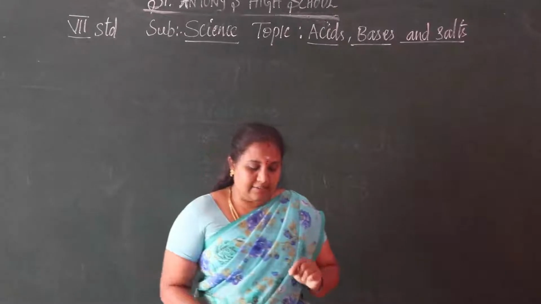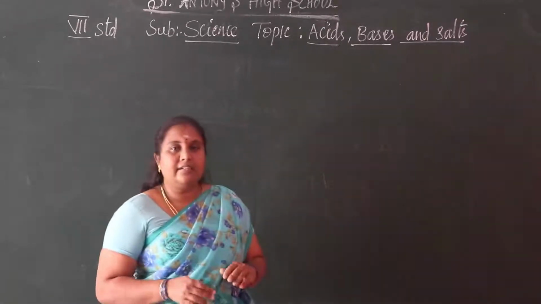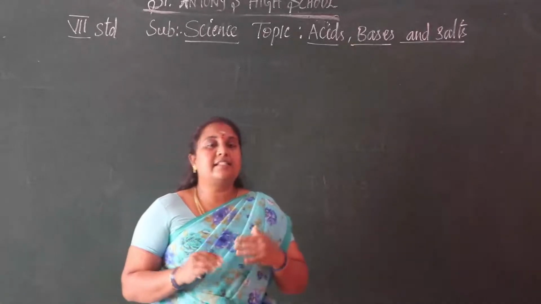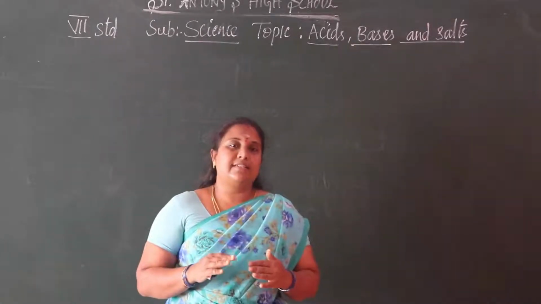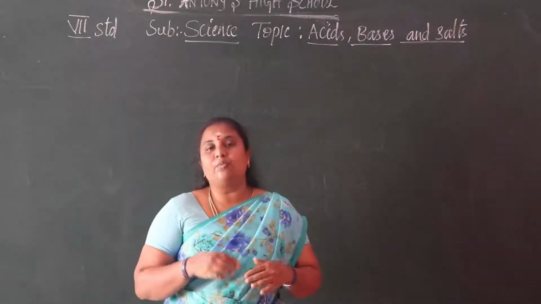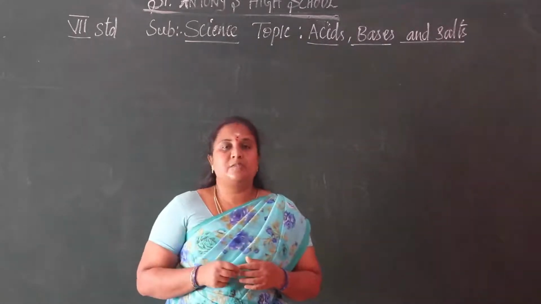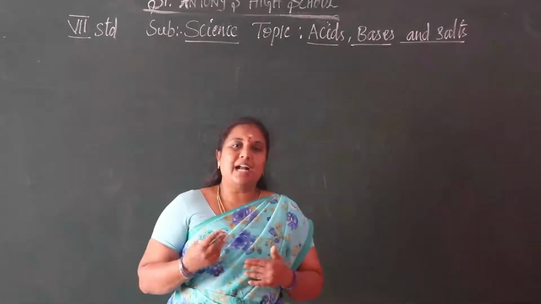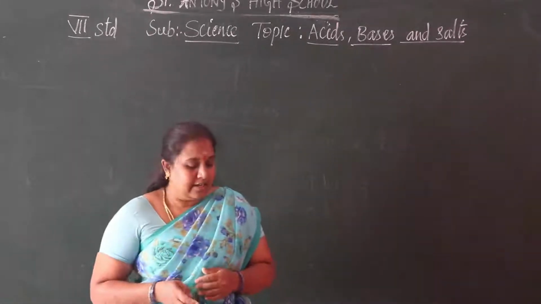The acid rain contains excess of acids. Vehicles are releasing smoke, and in that smoke there are acids. So those acids cause acid rain.